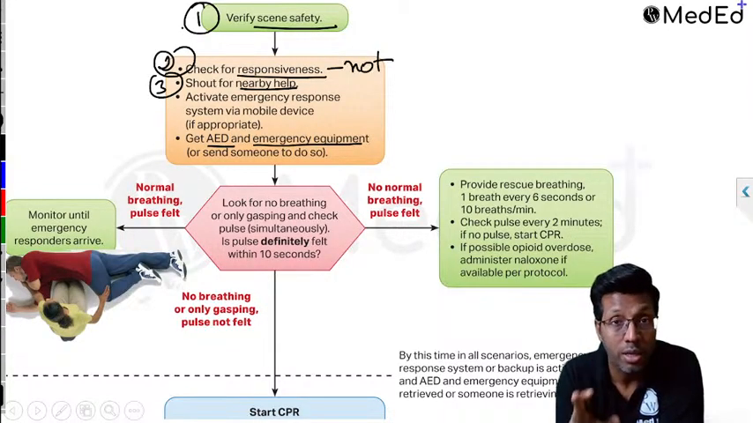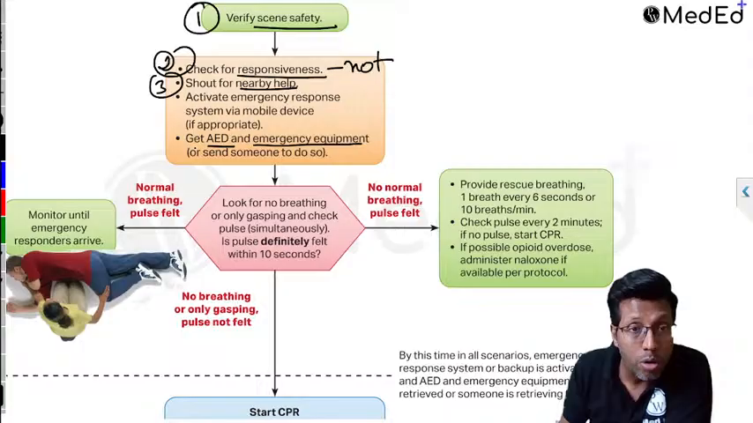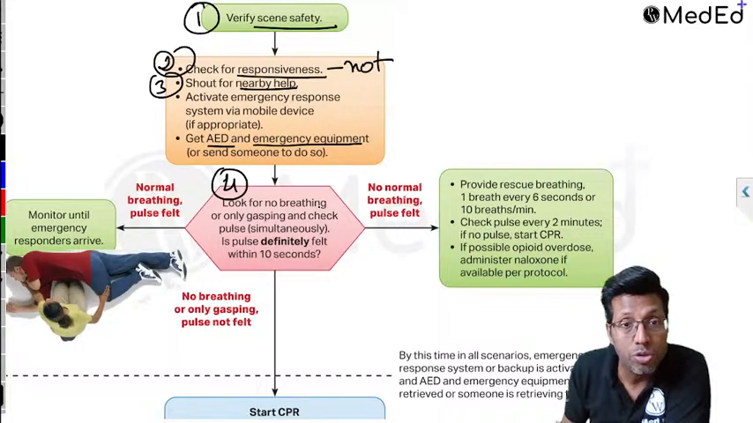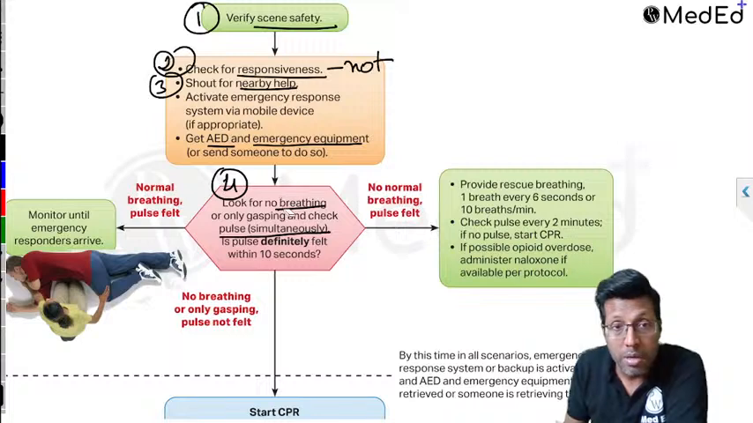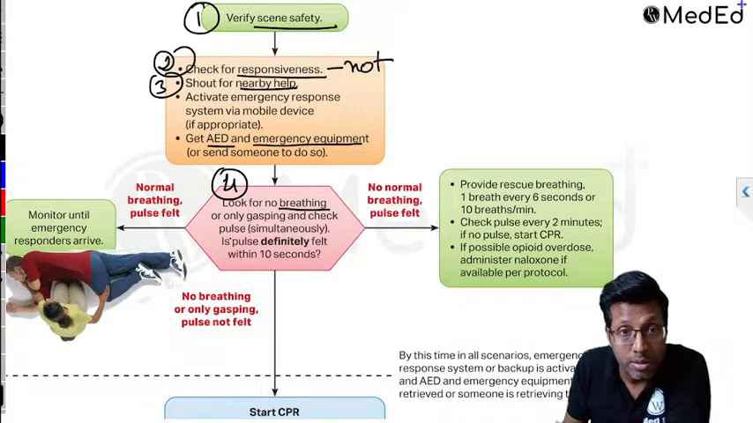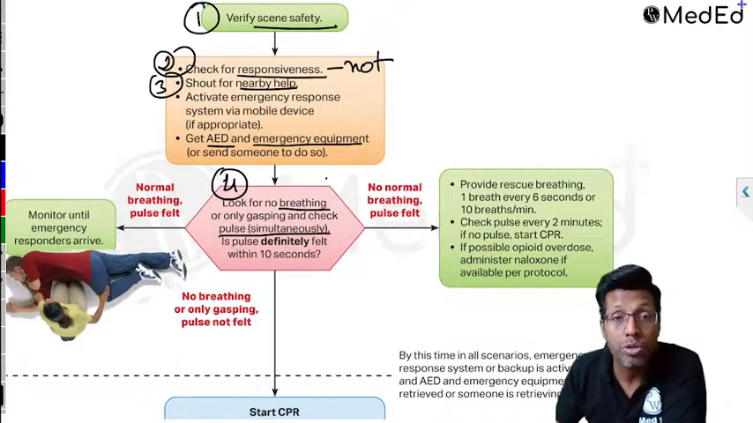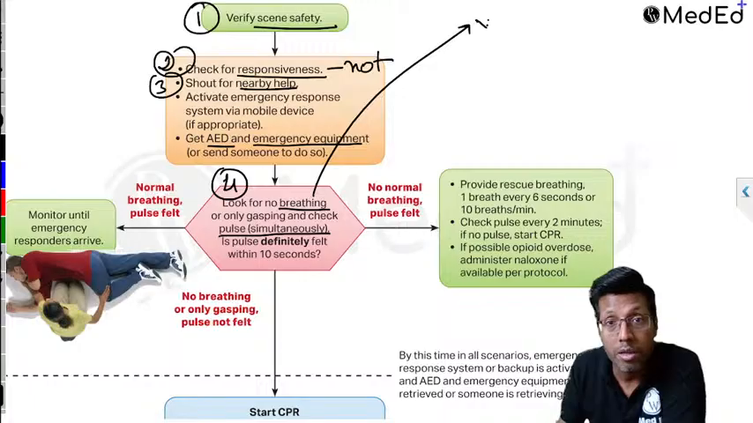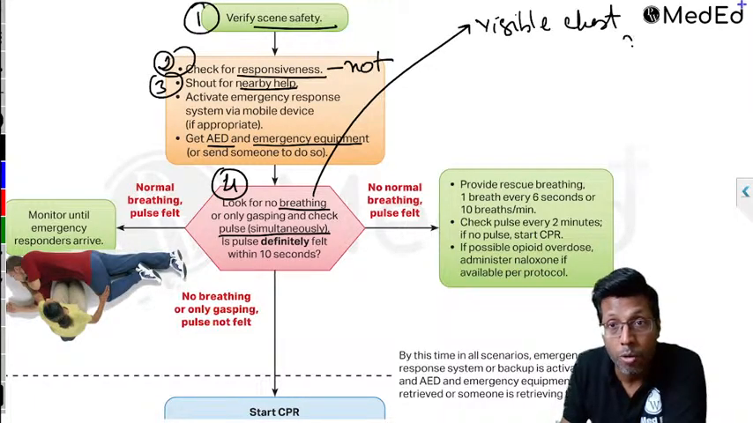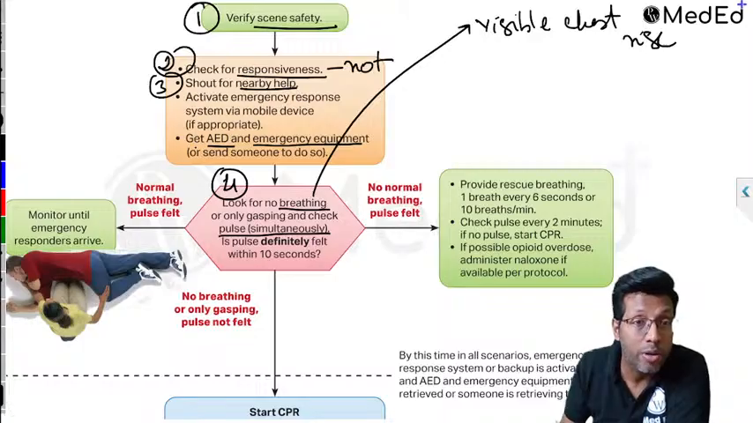Till now you have not checked the breath and pulse. The fourth step is where you check for the breath and you check for the pulse together. Simultaneously, you will check for breath and pulse at the same time. How do you check for the breath? You check for the breath by looking at the visible chest rise of the patient. You can see the chest going up or down. At the same time, try to feel for the pulse.